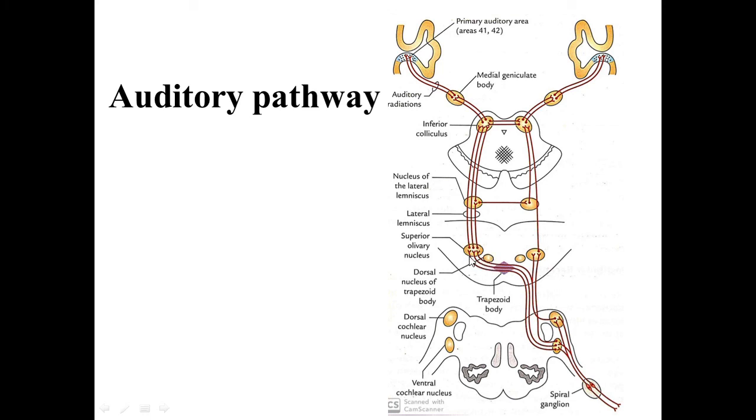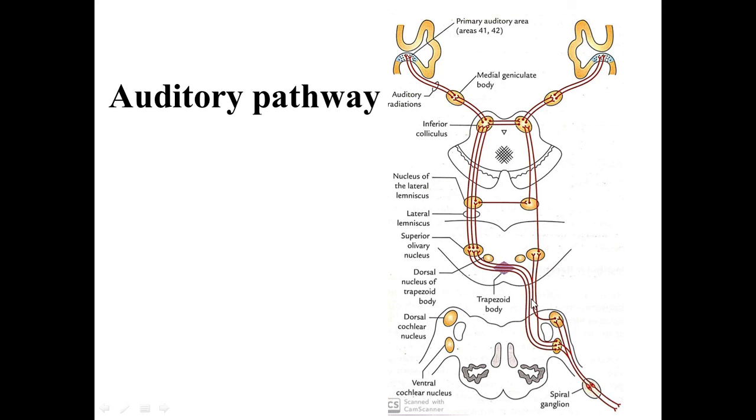A few fibers relay in the superior olivary nucleus. Okay. Then the fibers which arise from trapezoid nuclei, and few fibers from the superior olivary nucleus, all these cochlear fibers ascend up to the midbrain.